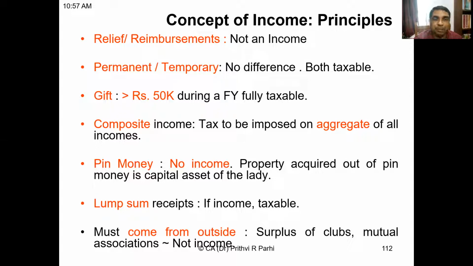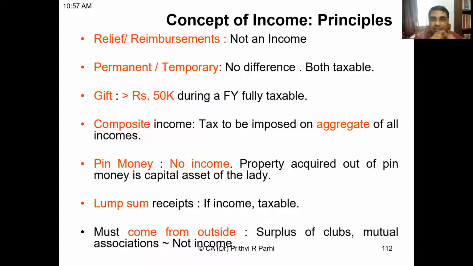Next point is about pin money. Pin money is the money which the husband gives to his wife to meet petty expenses. Pin money, that means money given to the wife, is not income. But if the pin money is used for acquiring a property, then that is a capital asset of that lady, and income generated from the property is taxable.